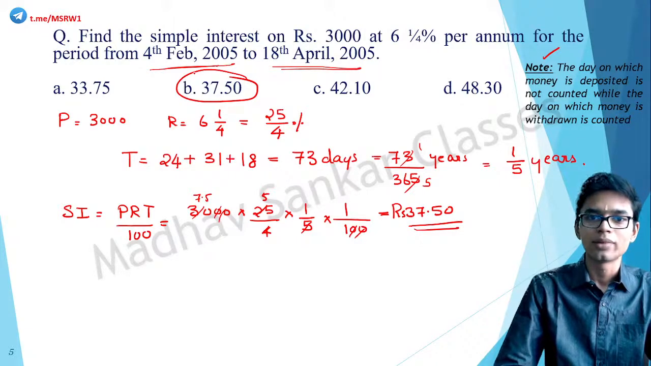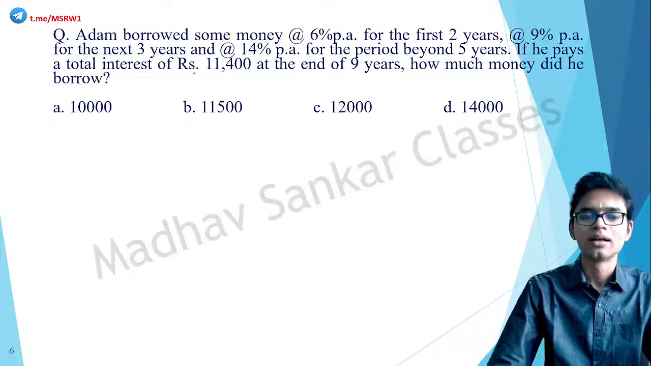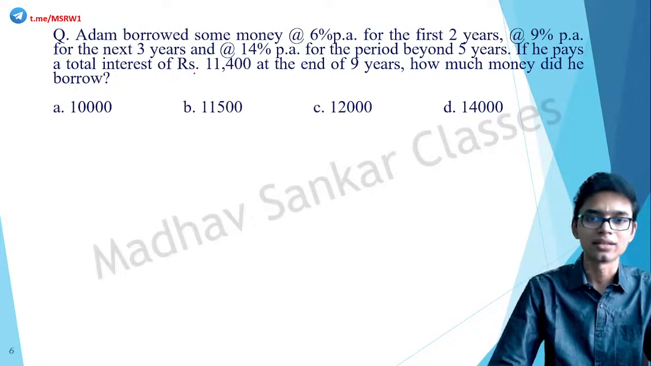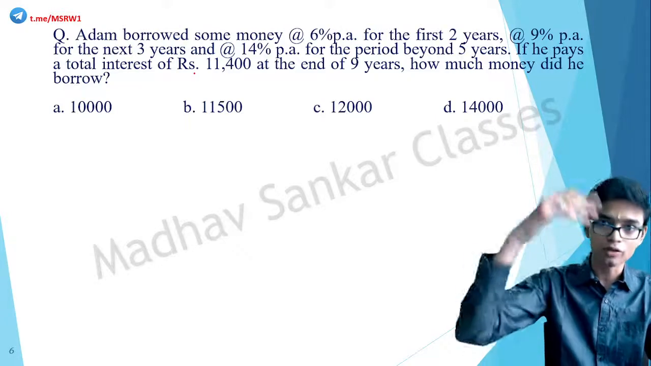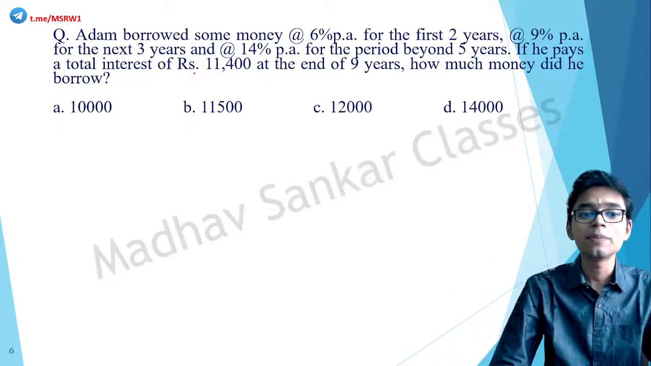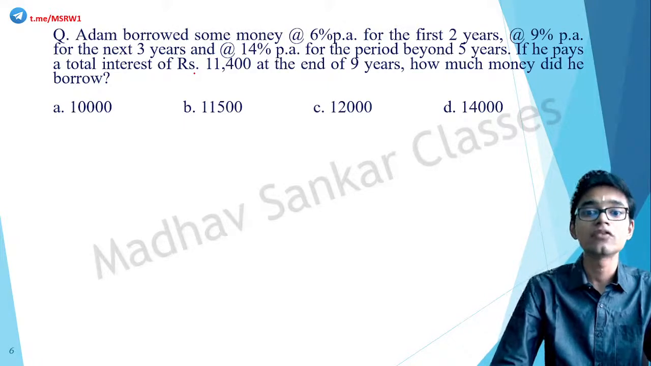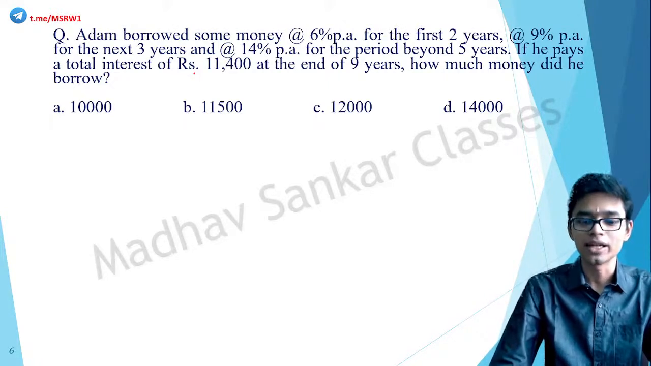Okay, another one. Adam borrowed some money at 6% per annum for the first 2 years, 9% per annum for the next 3 years, and at the rate of 14% per annum for a period beyond 5 years. If he pays a total interest of 11,400 rupees at the end of 9 years, how much money did he borrow?